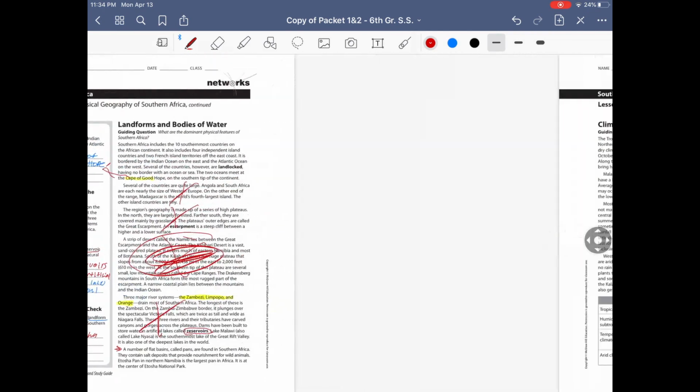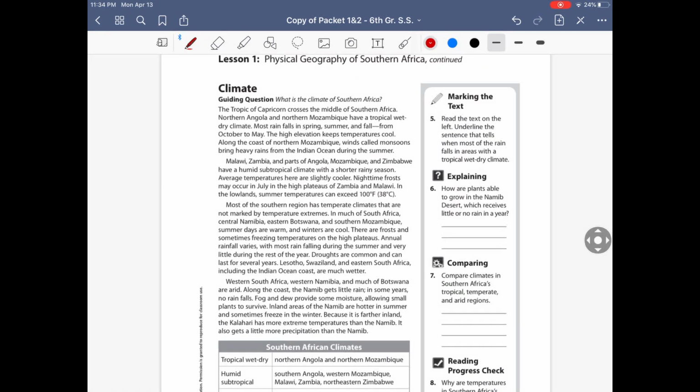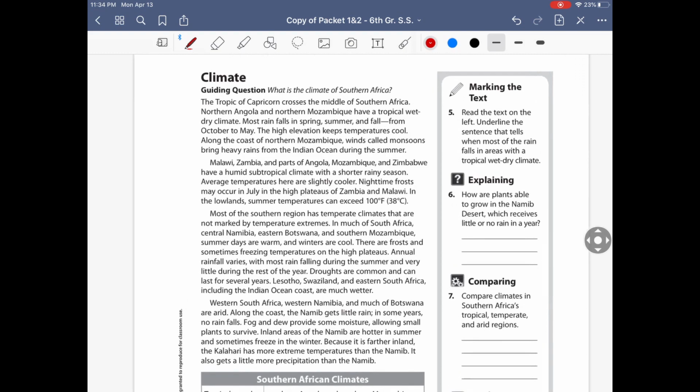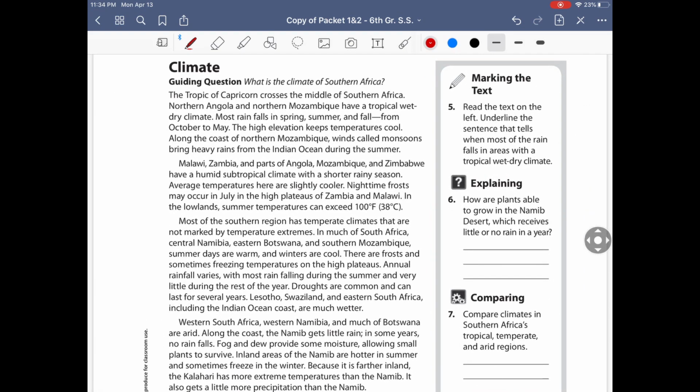Okay, let's go on to the next page. So climate, we're going to talk about weather for a little bit, okay? So it says, underline the sentence that tells when most of the rain falls in the area with a tropical wet and dry climate. So let's see. The Tropic of Capricorn crosses the midland of southern Africa. Northern Zimbabwe have tropical wet and dry climates.